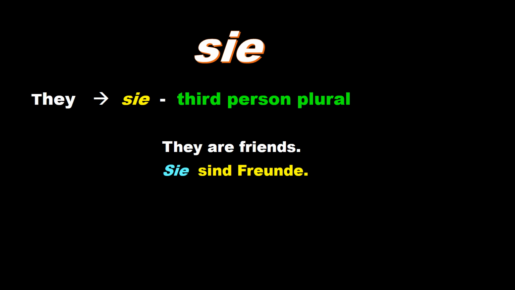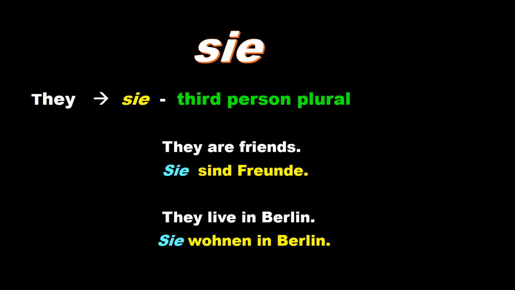Let's take one more example. They live in Berlin. So it will become sie wohnen in Berlin. This denotes again third person plural, that is they. We are talking about the third person. Sie wohnen in Berlin. They live in Berlin.